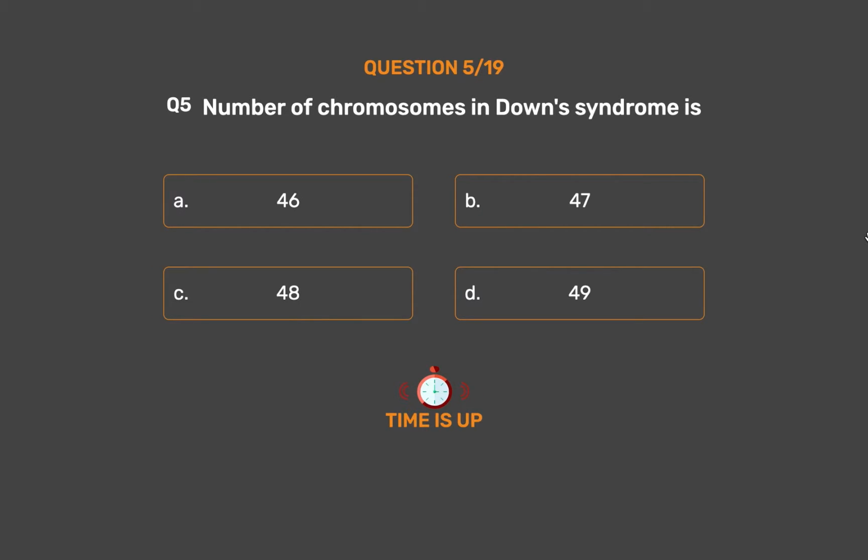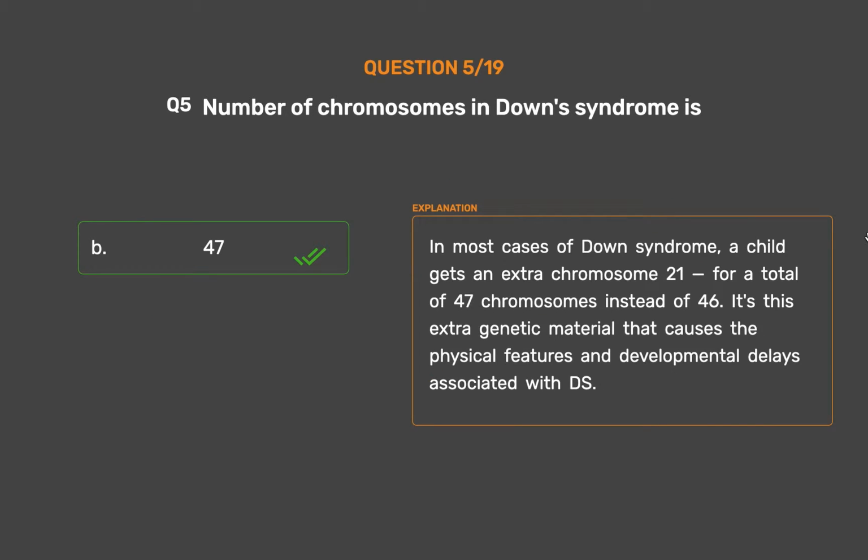The correct answer is Option B. 47. In most cases of Down syndrome, a child gets an extra chromosome 21, for a total of 47 chromosomes instead of 46. It's this extra genetic material that causes the physical features and developmental delays associated with this condition.